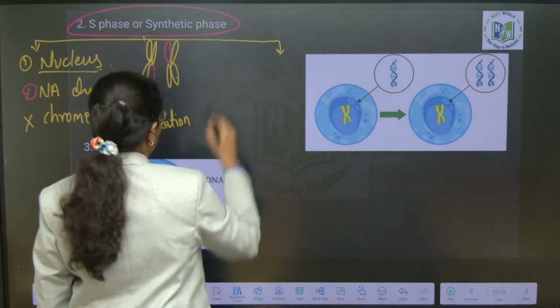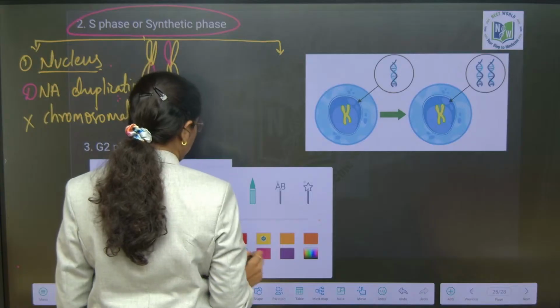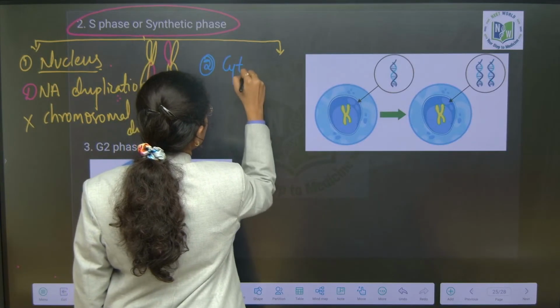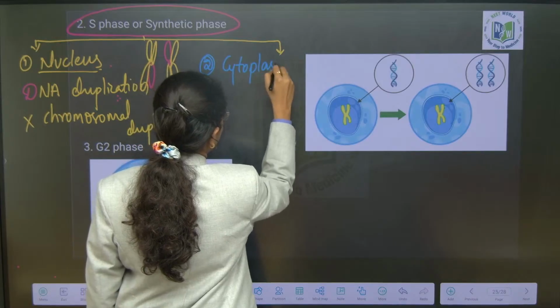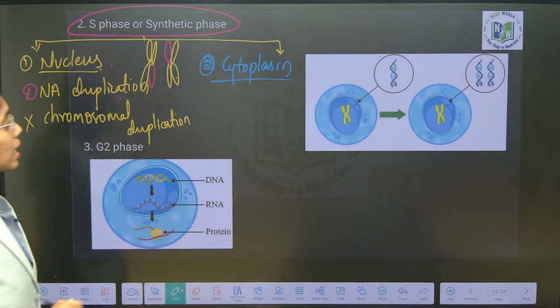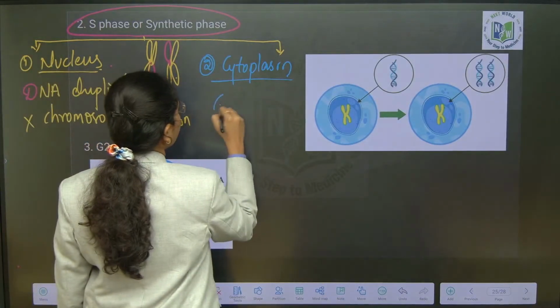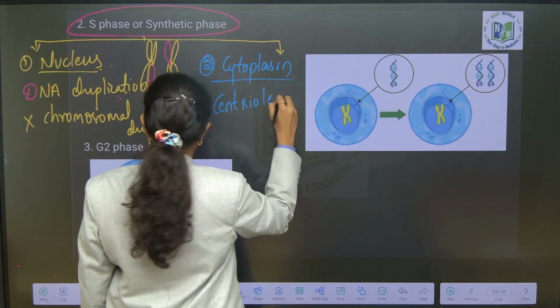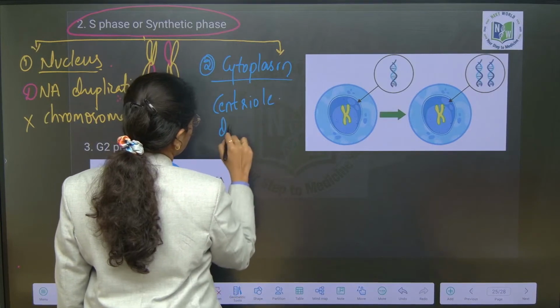Second event that happens is inside the cytoplasm. Inside cytoplasm, centriole duplication occurs.